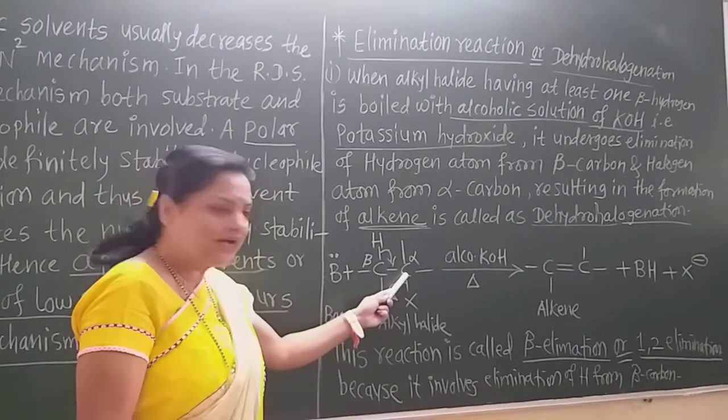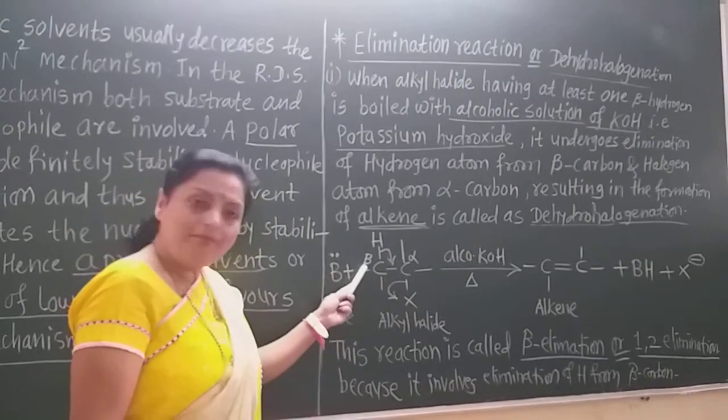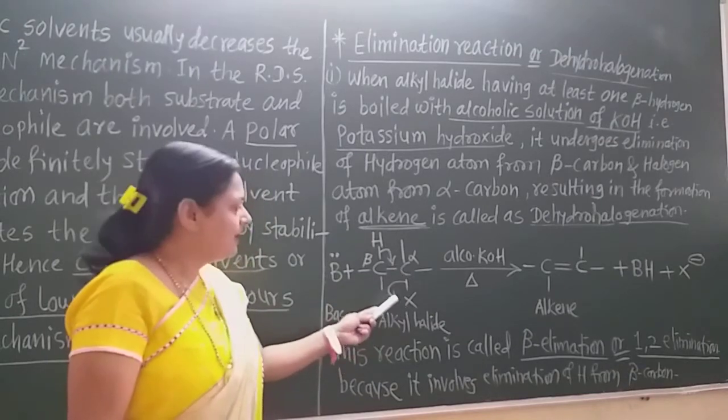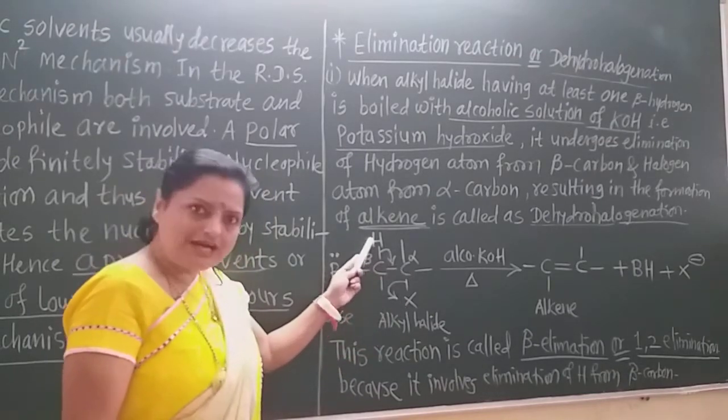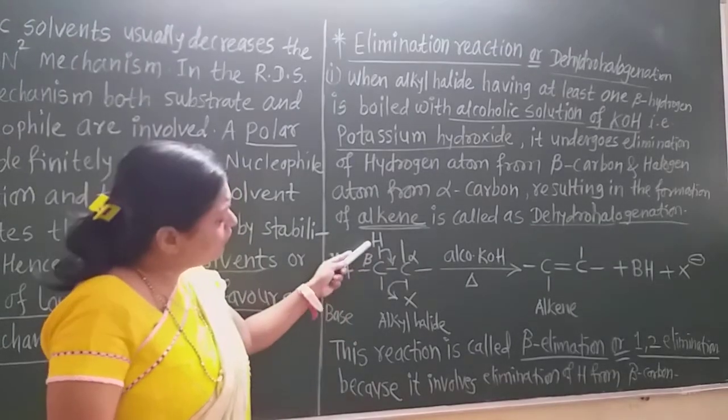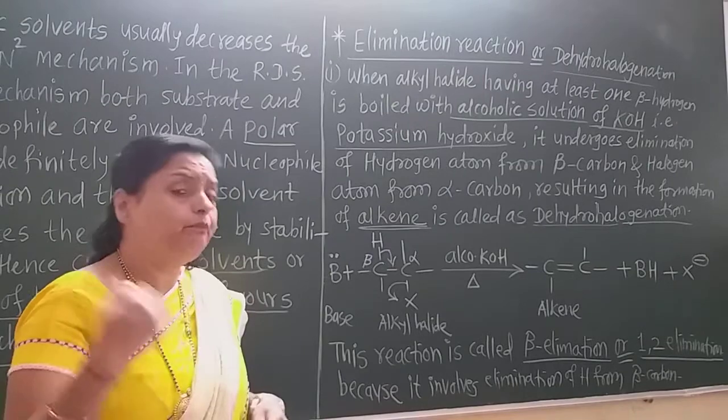This is the alpha carbon of the alkyl halide. This is the beta carbon. To the alpha carbon there is the halogen atom, and the beta carbon has a hydrogen atom. There may be hydrogen or an alkyl group also. Now one hydrogen is required on the beta carbon.